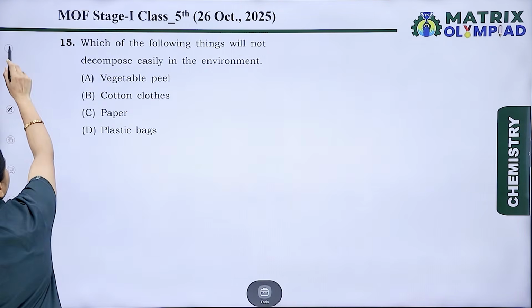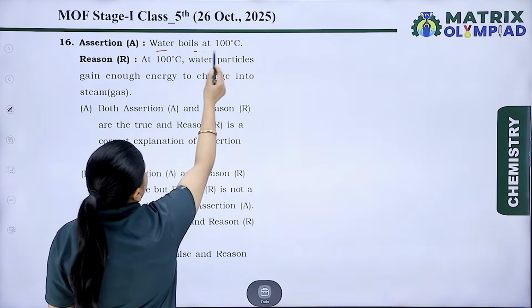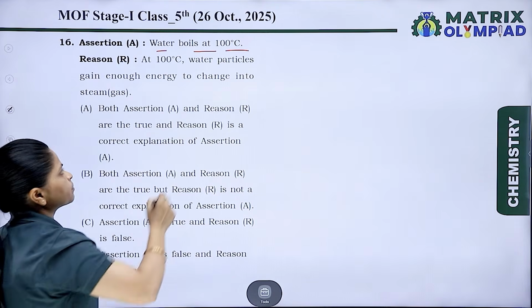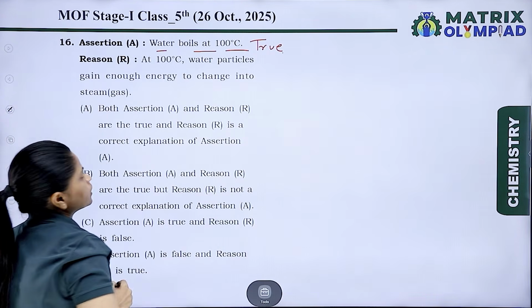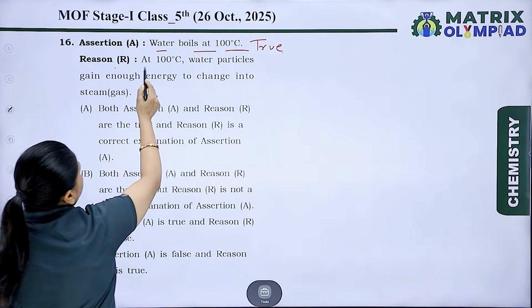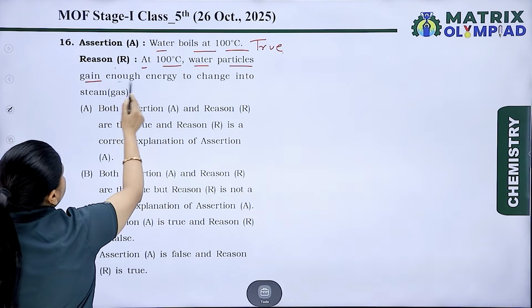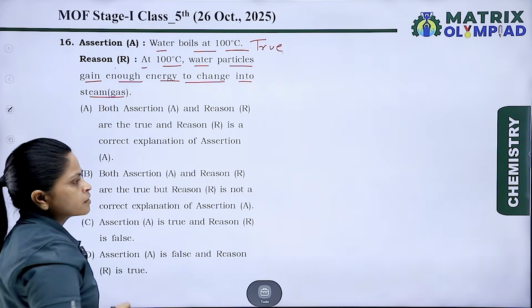Now the next question. Assertion, reason. Water boils at 100 degrees Celsius. Yes, this is a true statement, as we know the boiling point of water is 100 degrees Celsius. Reason is at 100 degrees Celsius, water particles gain enough energy to change into steam, meaning gas.